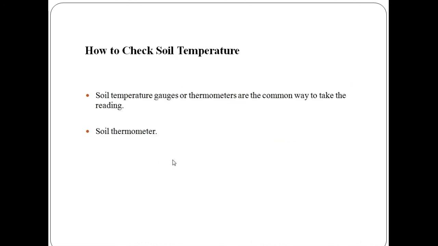Now let us see the soil temperature measurement for vegetables. Soil temperature is one of the best methods to determine the vegetable planting time. Soil temperature is simply the measurement of the warmth in the soil. Ideal soil temperature for planting most plants is 65 to 75 °F. Nighttime and daytime soil temperature are both important.